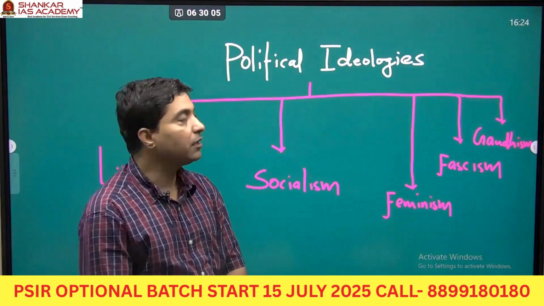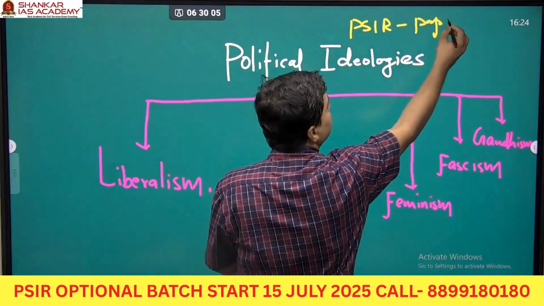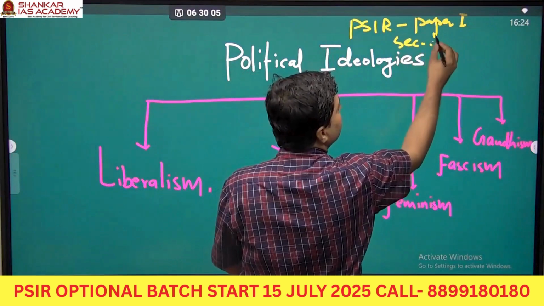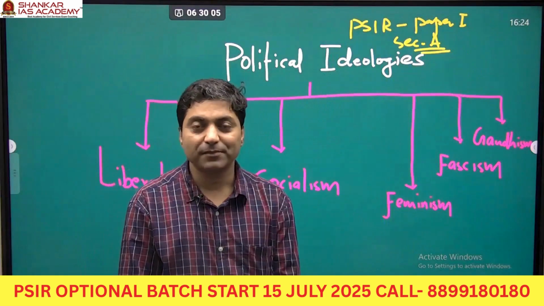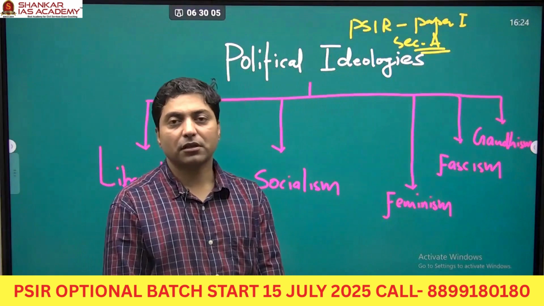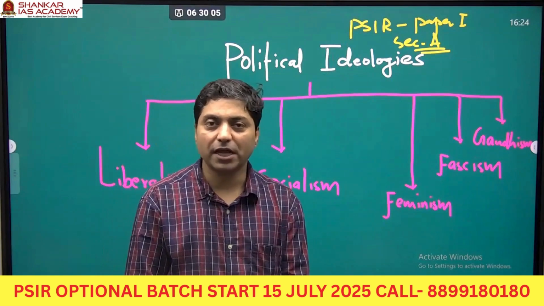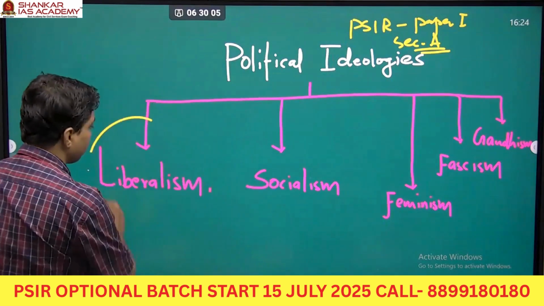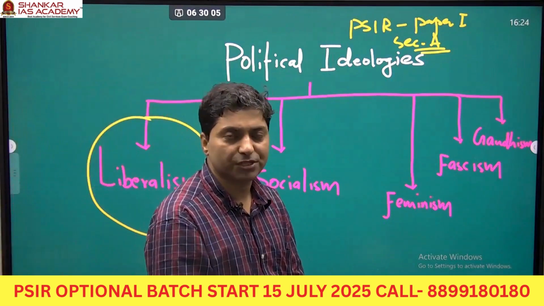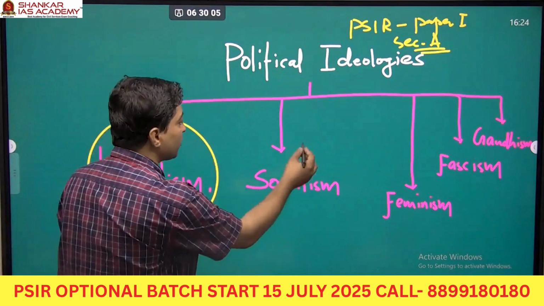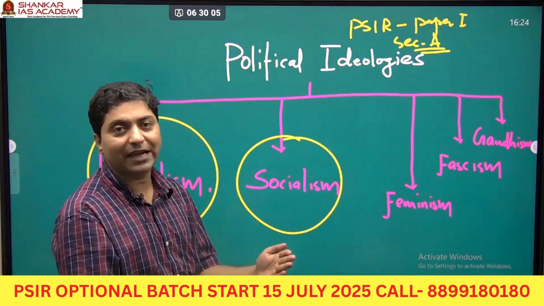This topic falls in PSIR Paper 1, Section A, where you need to study one unit, that is political ideology. In this section we need to discuss several political ideologies. One of the dominant political ideologies is liberalism, which is the first political ideology, developed in the 17th century. Another political ideology is socialism, which actually countered liberal ideas.